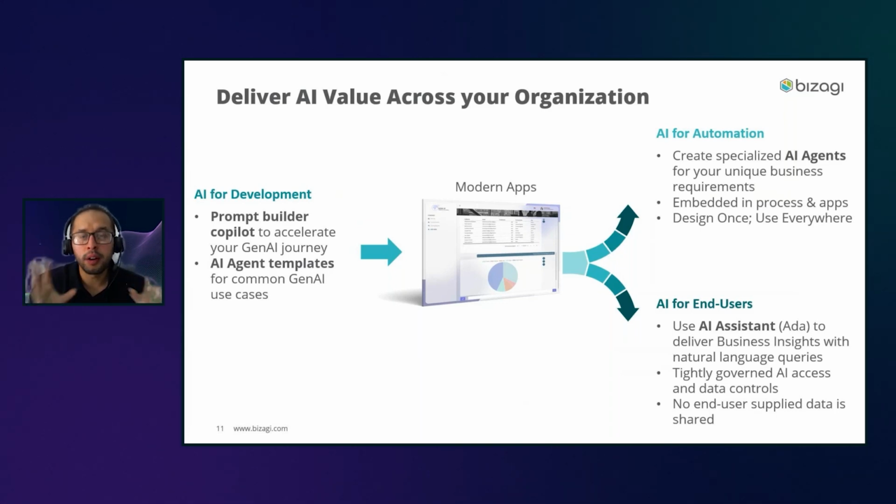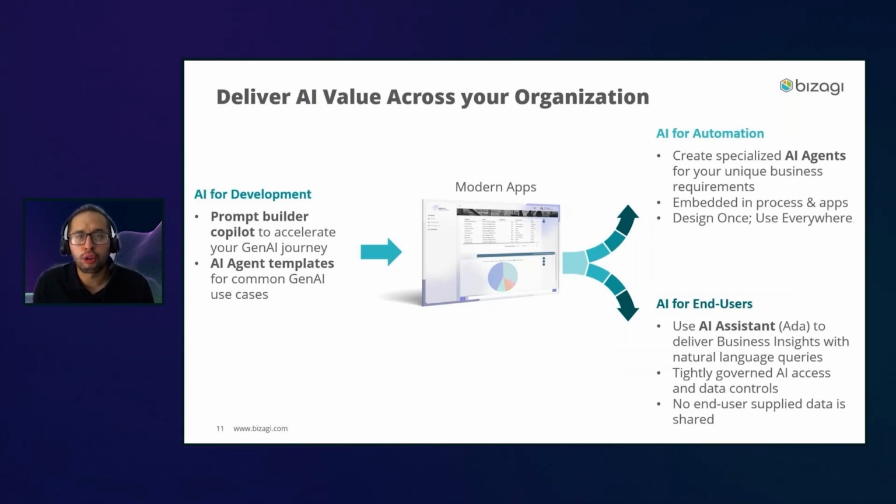One of the main objectives, and it is part of our Bizagi AI strategy, is how we can deliver value across the whole organization. And for that, we now have in Bizagi three capabilities focused fully on AI. One is AI for development, and this is what I was telling you. We're not forgetting about the developers. We're not forgetting about copilots. We do have the first copilot now.